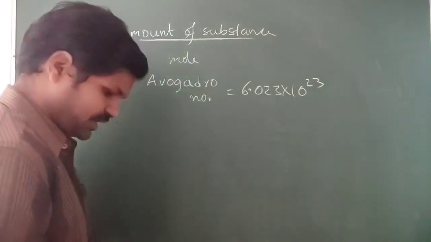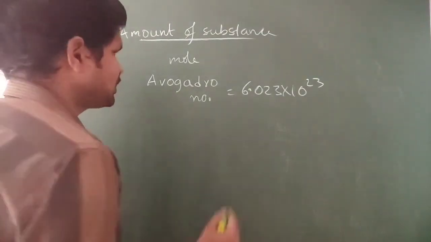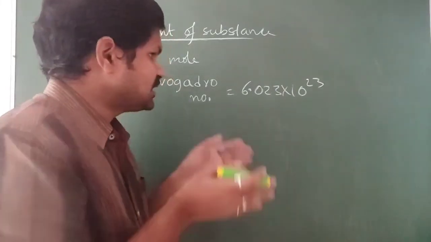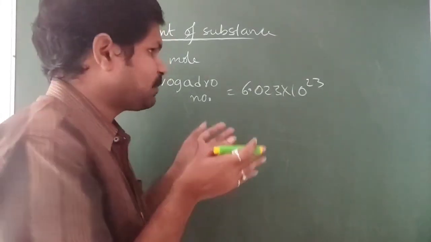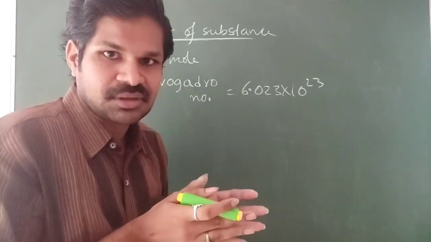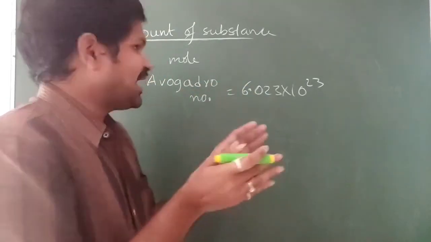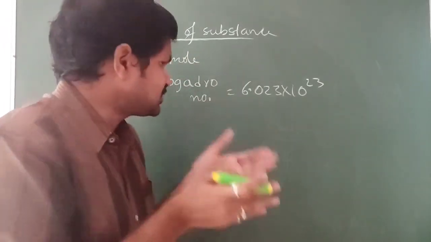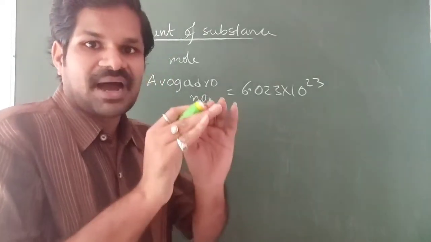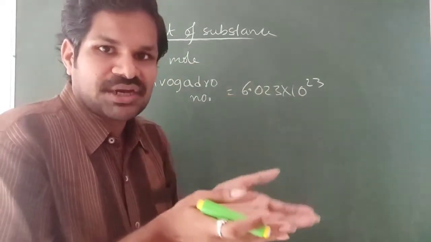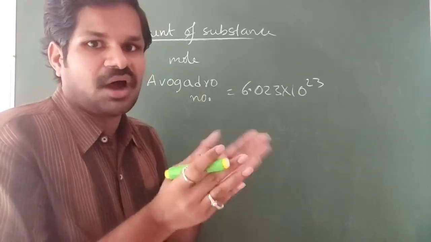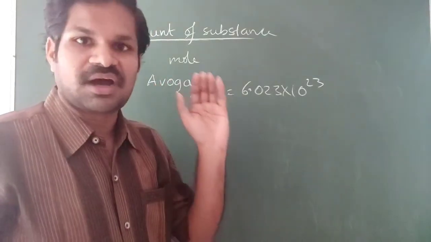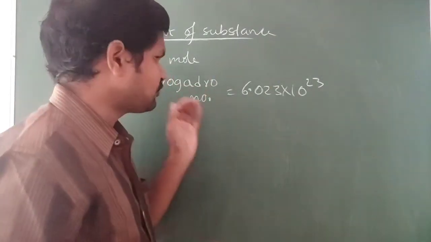So any particular element having 6.023 into 10 power 23 atoms will weigh the value of 1 mole. For example, 1 mole of any particular substance is equal to the mass of 6.023 into 10 power 23 atoms of that substance. So this is called amount of substance.